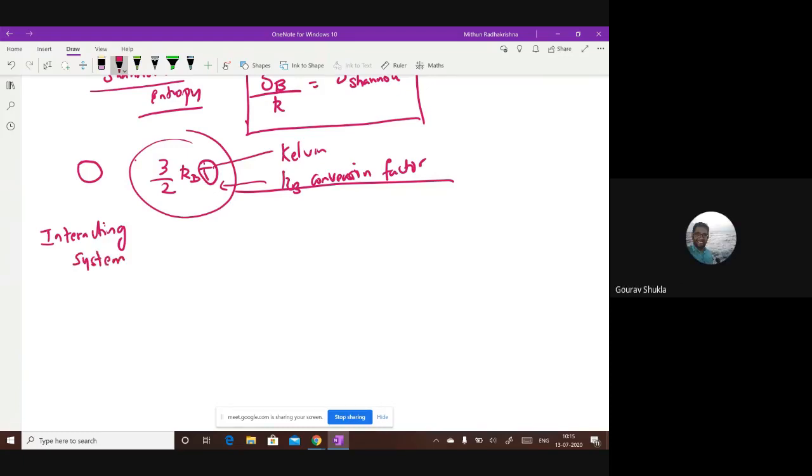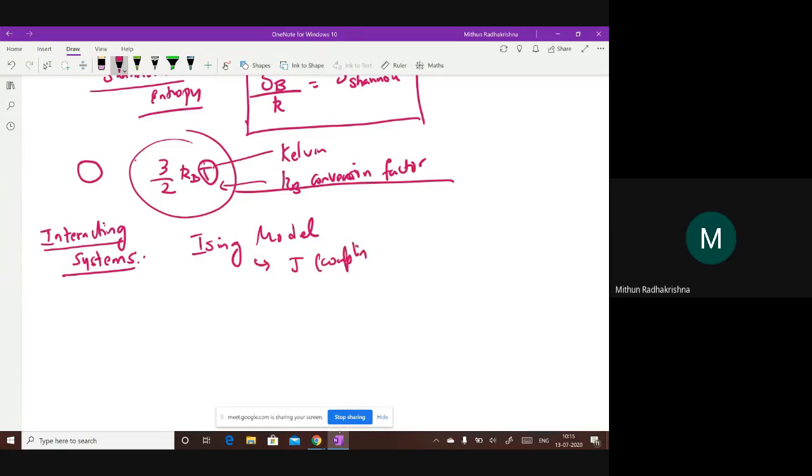Sir, 1D, 2D model of Ising model. Yeah, that's correct. Ising model, or magnetic spins. And where does the interaction term come? It's with the coupling constant J between the spins. Yeah, correct.